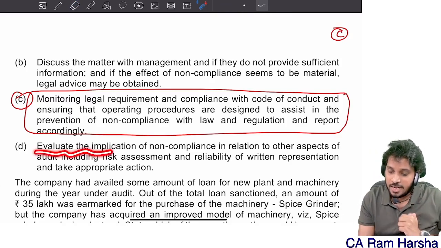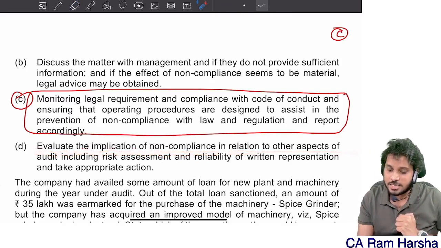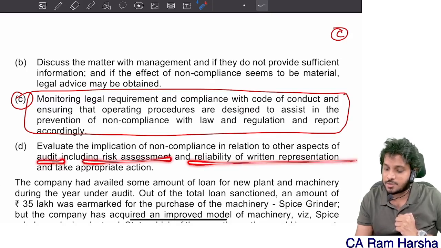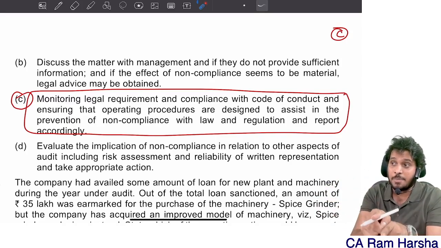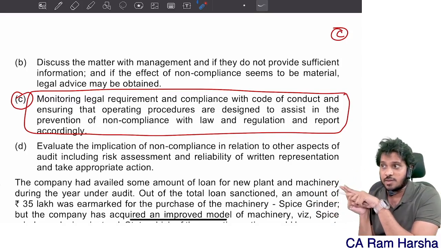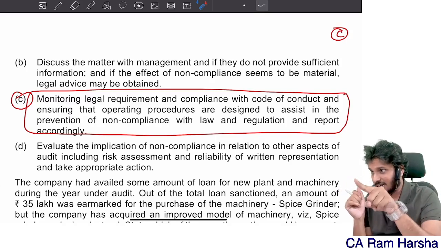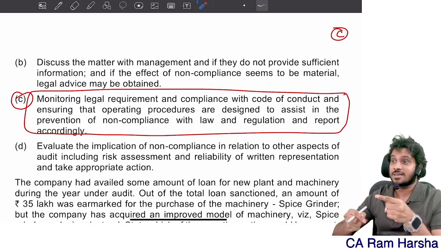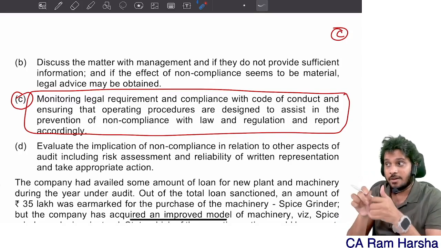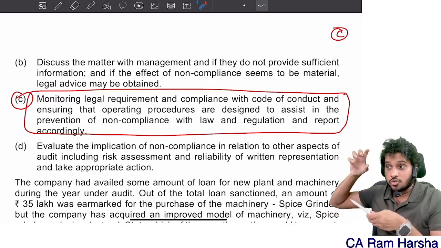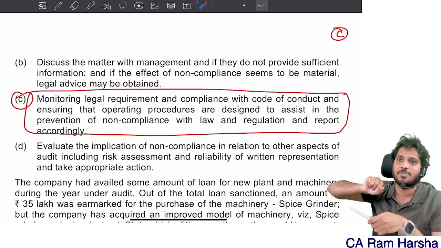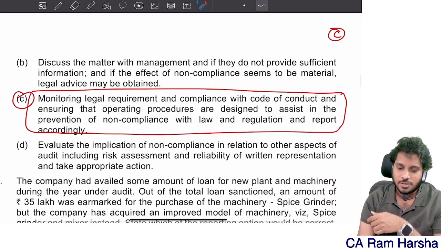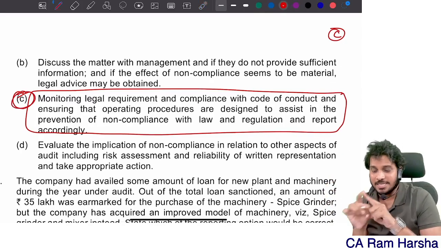Further, I will evaluate the implication of non-compliance in relation to other aspects of the audit, including risk assessment and reliability. When I identify some non-compliance, I will see whether this has an impact on my other audit procedures, other areas of the financials. This I will see. Correct? When I identify non-compliance, why will I check whether the entity has implemented controls to prevent non-compliance? That procedure is not relevant. That I will do as part of risk assessment. Yes or no? So C is irrelevant here.